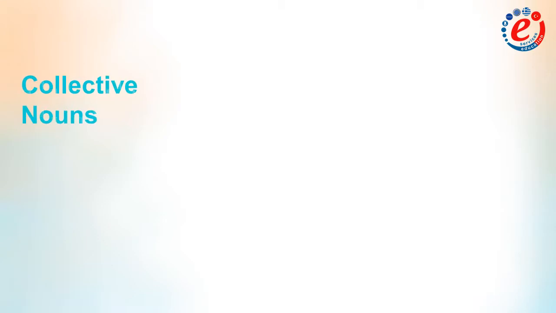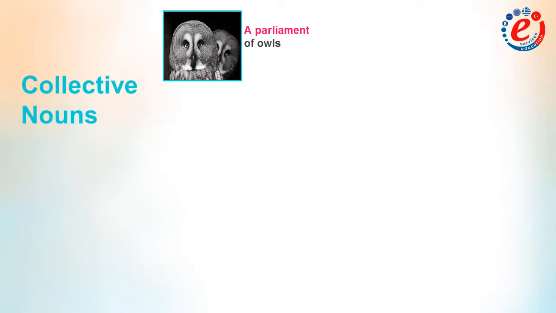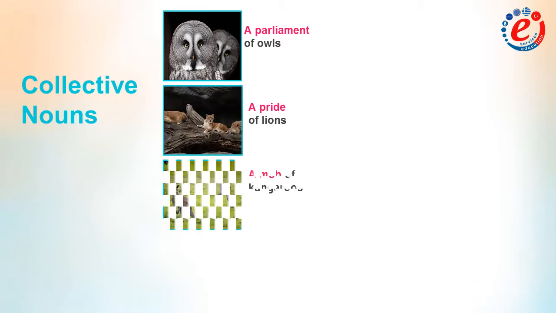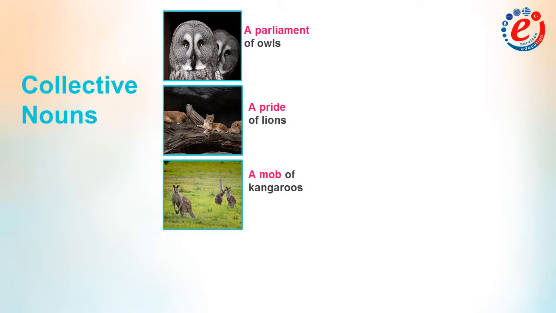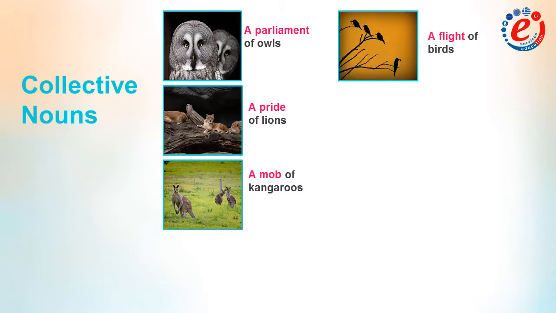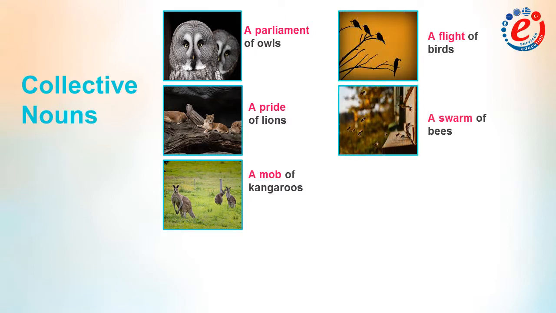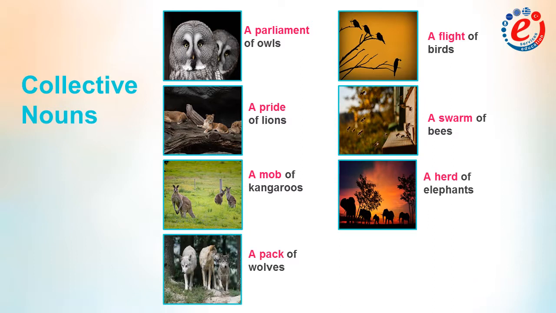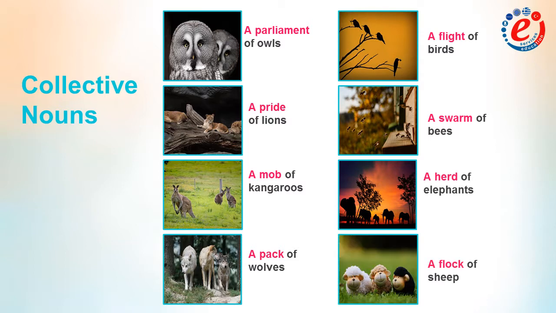In order to understand better what a collective noun is, let's find out some common collective nouns used for animals. We say a parliament of foals, so we mean a group of foals. A pride of lions, a mob of kangaroos, a flight of birds, a swarm of bees, a herd of elephants, a pack of wolves, a flock of sheep.